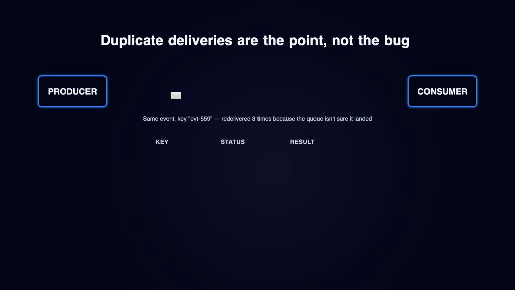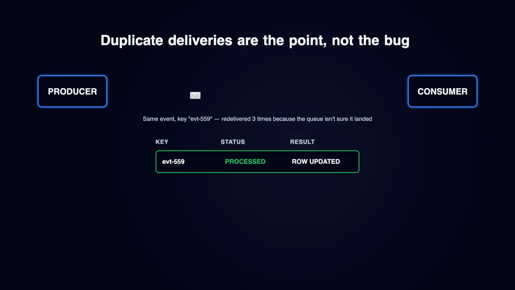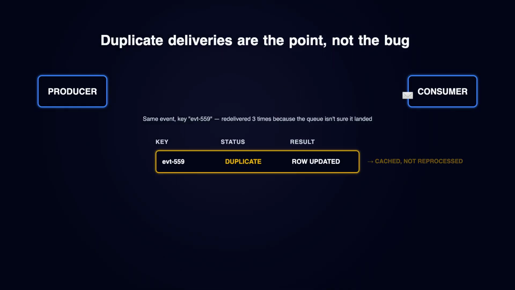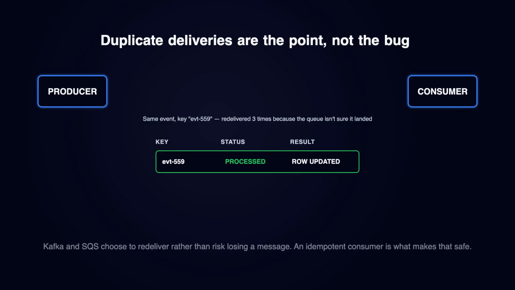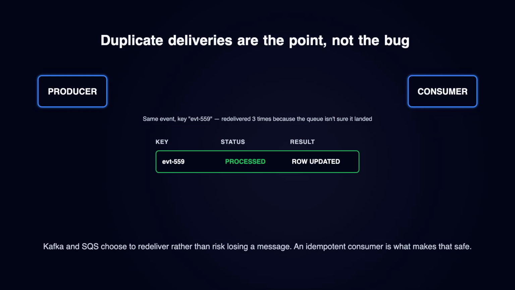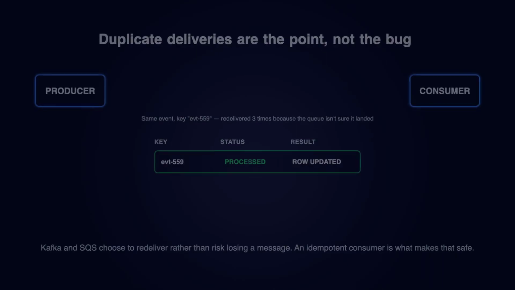This shows up constantly in message queues. Systems like Kafka and SQS guarantee at least once delivery. If there's any doubt a message was processed, they'll simply redeliver it rather than risk losing it. That means your consumer will see duplicates. It's not a bug, it's the design. Pair that at least once delivery with an idempotent consumer, and the two together give you something that behaves like exactly once processing without ever needing to guarantee it directly.